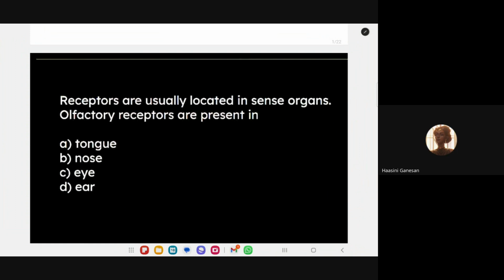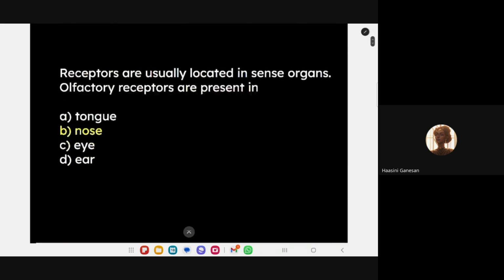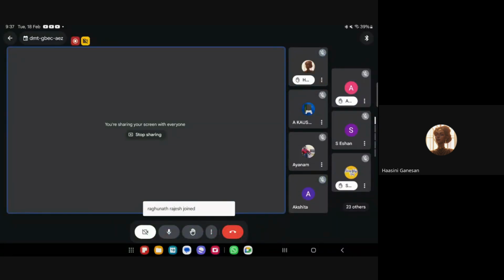And what about the ear, Hasini? Nociceptors. Listen once again, Hasini. Ear. I'm asking about the phonoreceptors. The nociceptors you mentioned, where can you find them? Which organ? Skin. Nociceptors sense pain in the skin. Correct. So the answer is nose here. Very good.